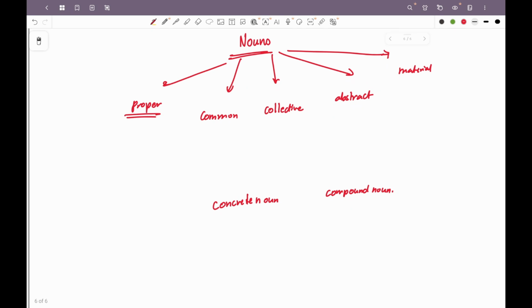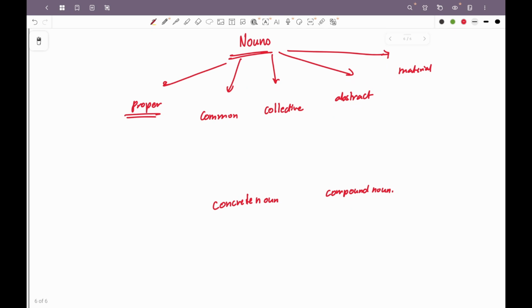In case of nouns, there are two things that you should consider. First is the number of the noun. So in that case, the classification is into countable and uncountable nouns. Countable nouns are ones which we can count, and uncountable nouns are ones which we cannot count. For example, rice, sugar, water, these are not countable. Yes, you can say 2 kgs of rice, but you cannot count the grains of rice. You cannot say 50 rice, you cannot say 20 water, right? But you could say 20 photographs, 10 books, right? So these are countable nouns.